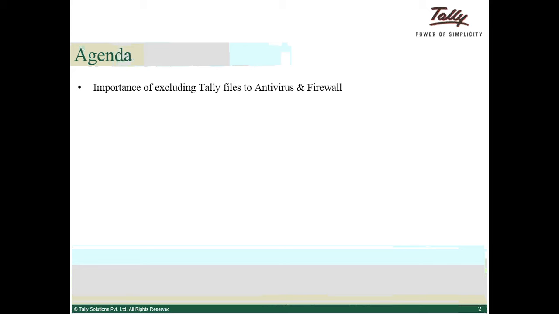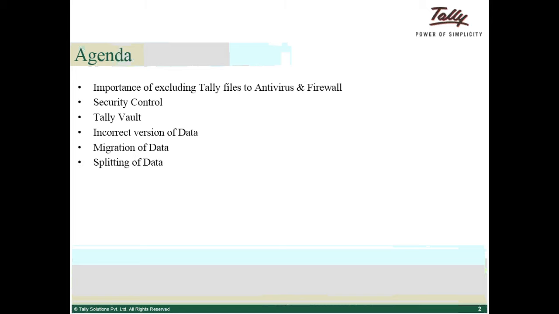The agenda for today's session: importance of excluding Tally files to antivirus and firewall, security control, Tally Vault, incorrect version of data, migration of data, splitting of data, manual backup, auto backup, data restoring.